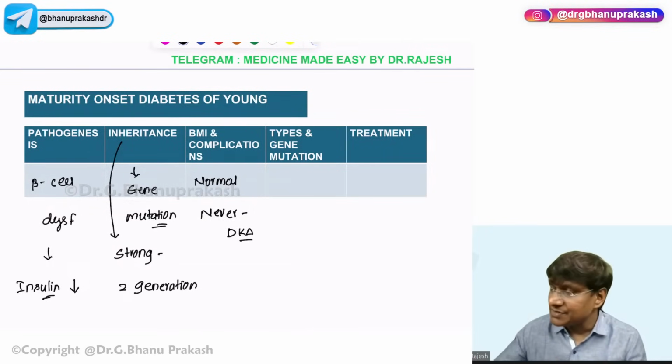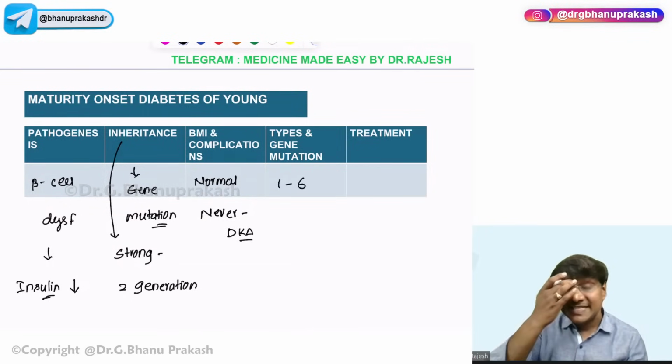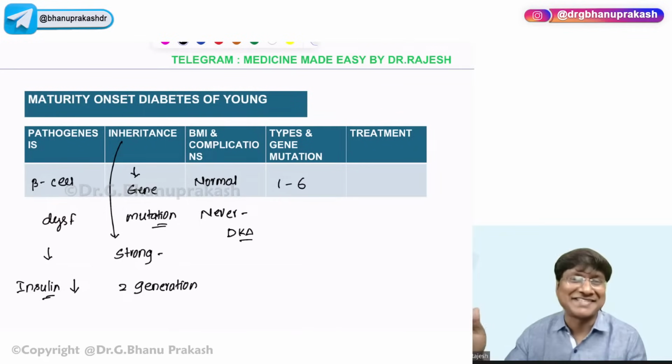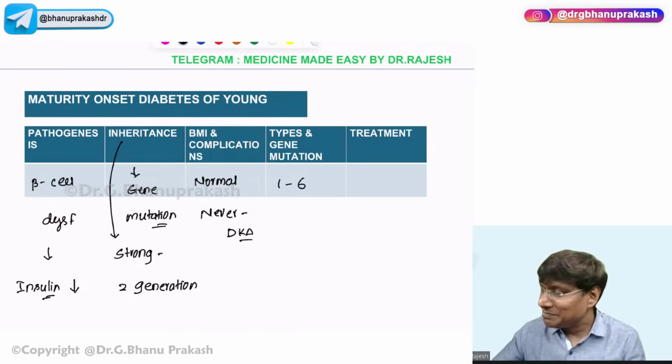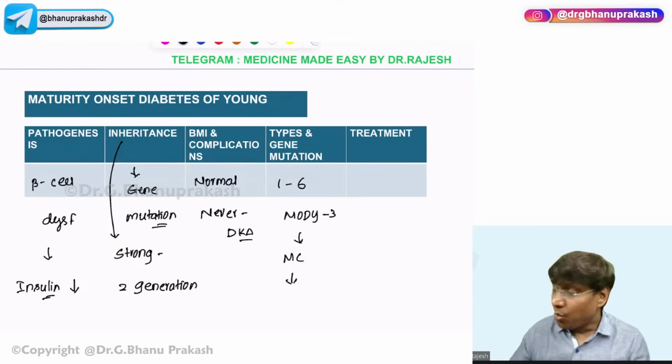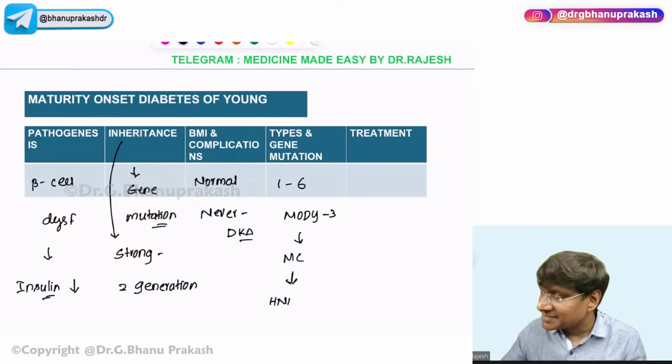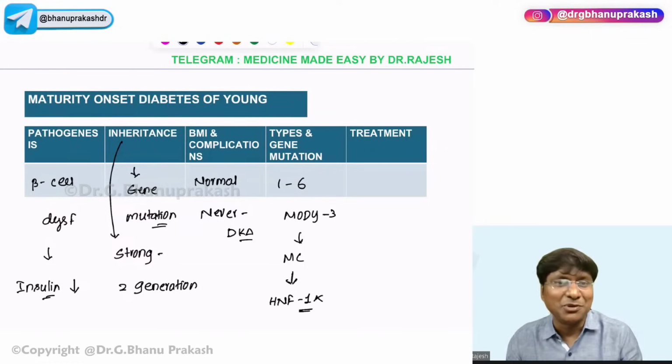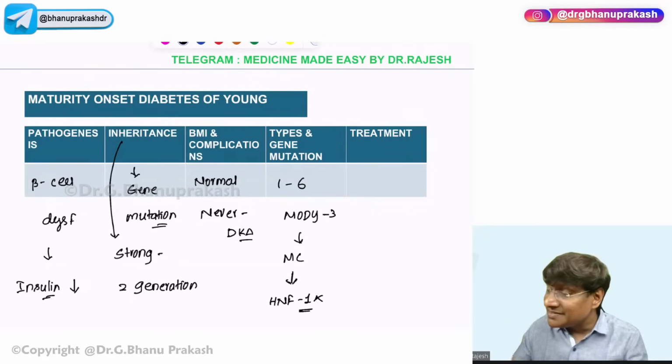If you take the types, we have 6 types of MODY: MODY 1, 2, 3, 4, 5, 6, out of which MODY 3 is the most common type. And in MODY 3, what is the gene that is being mutated? In MODY 3, the gene that is being mutated is HNF1 alpha, right?